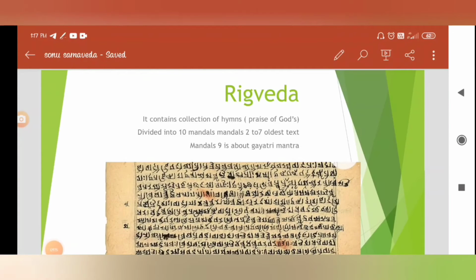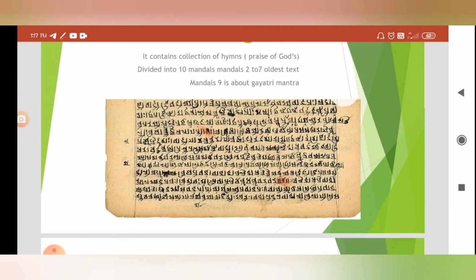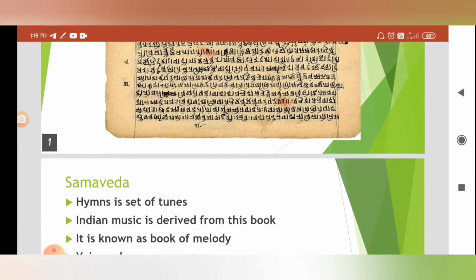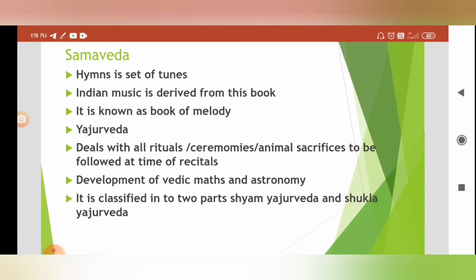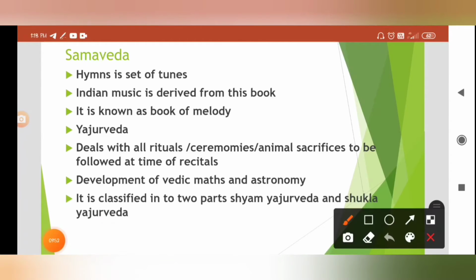Let's start with the first Veda, the Rig Veda. It contains a collection of hymns in praise of gods, and it is divided into 10 mandals. Mandals 2 to 7 are the oldest text, and mandal 9 is about the recitation of the Gayatri mantra. Next is Samaveda, a set of tunes. Indian music is derived from the Samaveda, also known as the Book of Melody.